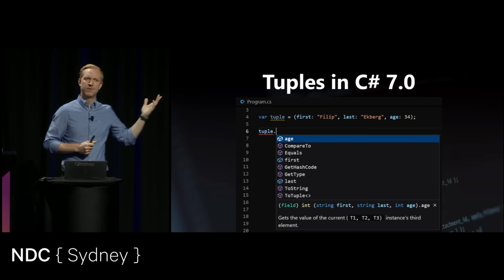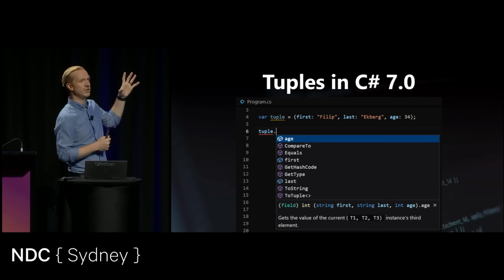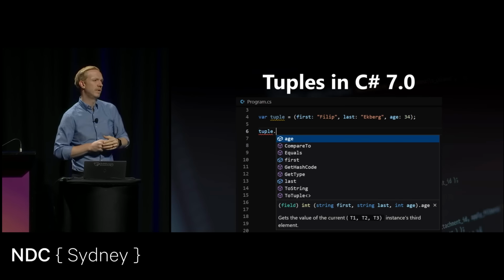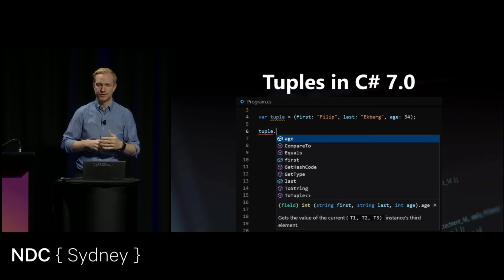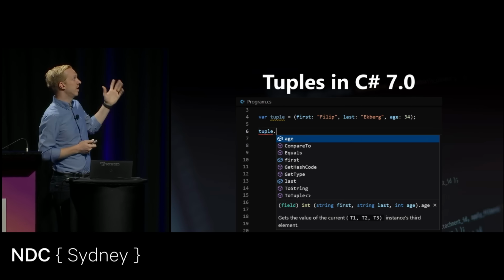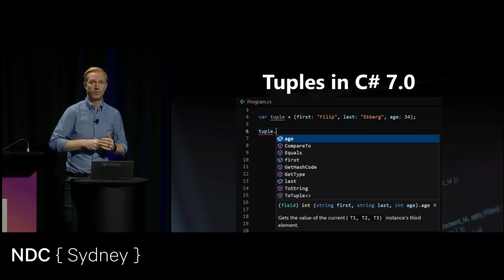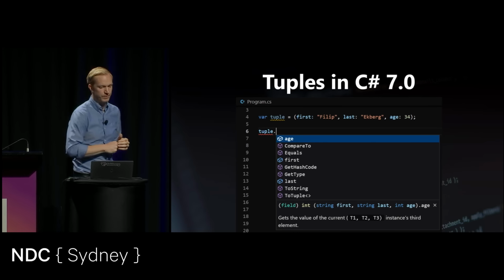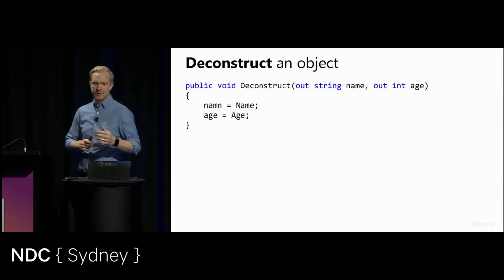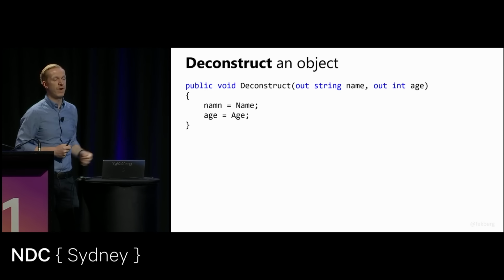So this alone in C# 7 wouldn't make much sense to use. It would let you return multiple values. But in conjunction with another language feature called pattern matching, this became quite useful. We'll look at that as well soon. In C# 7, they also introduced a concept of deconstructing an object.